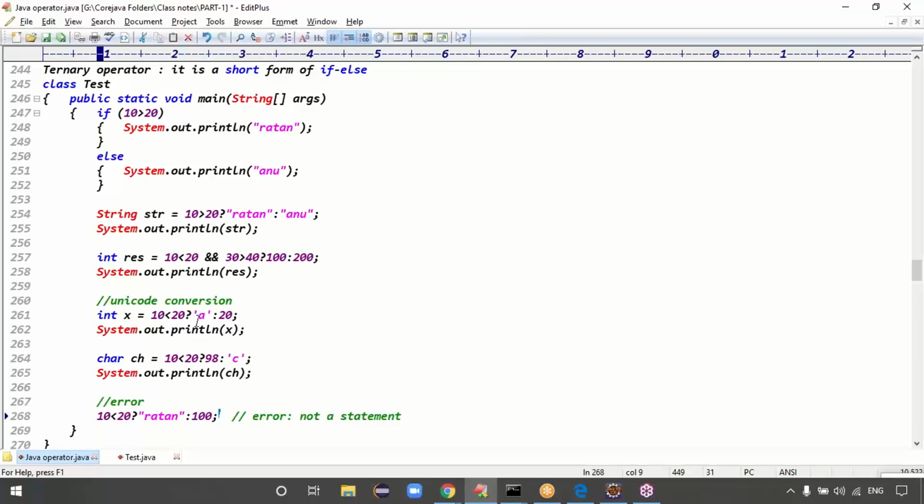See, previously we had a character and an integer. An integer can hold the character as well as the integer, no problem, because Unicode conversion is there. In the first case I wrote strings, only strings, so on the left-hand side you can take strings. Here only integers, so on the left-hand side I can take integers. Here both integer and character means on the left-hand side I can take an integer because an integer can hold a character. Here integer and character means on the left-hand side I can take a character because the integer can be represented as a character, also no problem. But what about this line? This line has a string and an integer. With a string and an integer, what data type can you make on the left-hand side now?